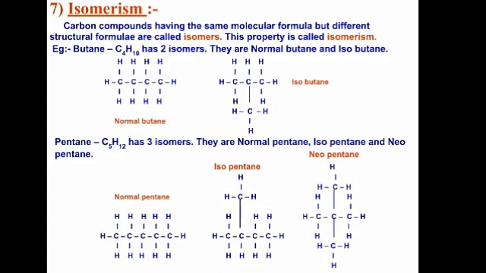Similarly, pentane has three isomers. They have normal pentane, that is N-pentane. They have one branched, that is isopentane, and they have two branchings, that is neopentane. So these N-pentane, isopentane, and neopentane are the structural isomers of pentane, and as such, these isomers form a group of compounds, and this phenomenon is known as isomerism. These different isomers possess different physical and chemical properties like solubility, melting point, boiling point, etc.